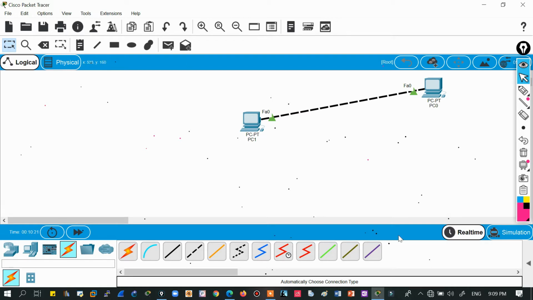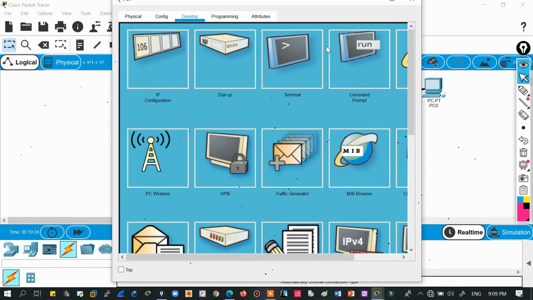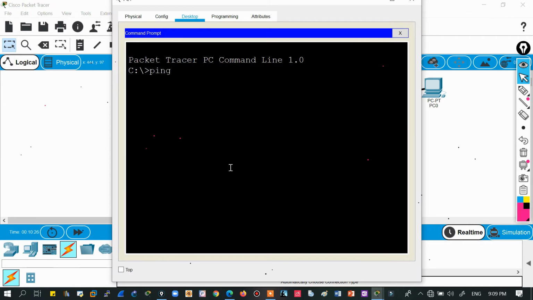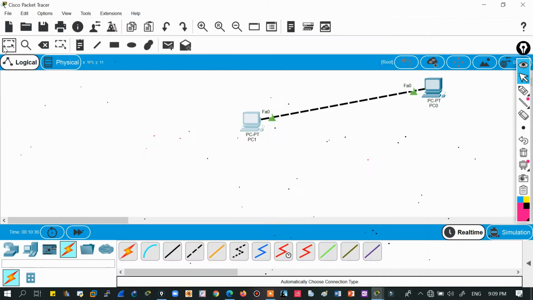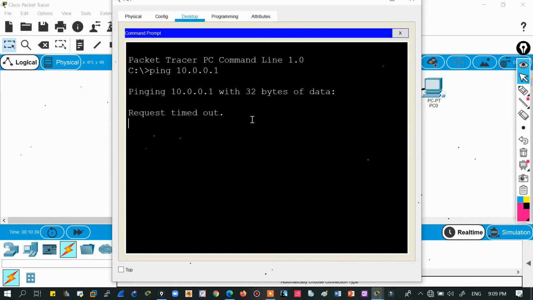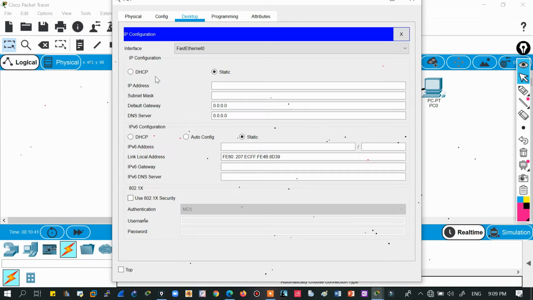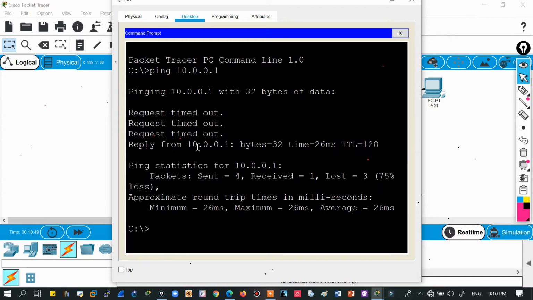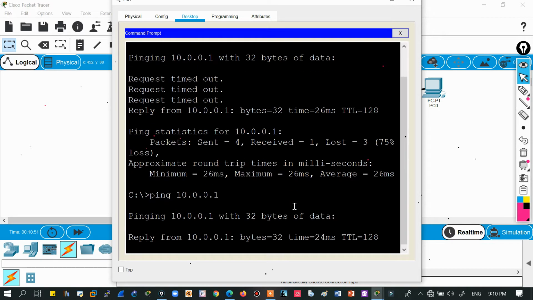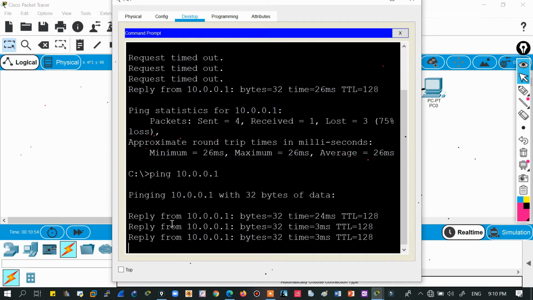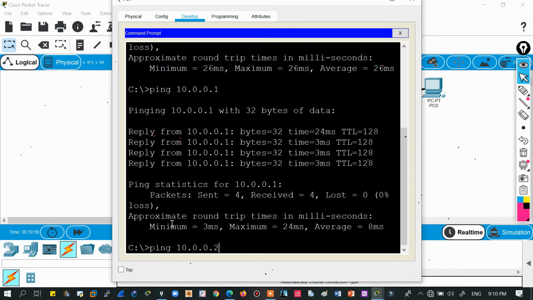So now if I do this part, let me check the connectivity between the two devices. 10.1, so I think timeout. So let me check the IP again. Okay, we don't have 10.1, right? So I just assigned 10.1 on this PC and 10.2 on that PC. So once again, if I do it, yes, from 10.1 the reply is coming, and for 10.2, the other PC, yes, we are getting the reply.